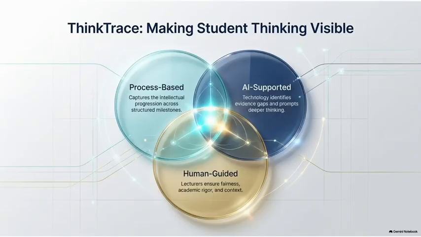ThinkTrace responds to this challenge through three interconnected principles. First, it is process-based, capturing student reasoning across structured milestones. Second, it is AI-supported, where technology helps identify evidence gaps and areas requiring deeper thinking. Third, it is human-guided, because lecturers remain responsible for academic rigor, content, and professional judgment. Together, these three elements form the foundation of ThinkTrace.